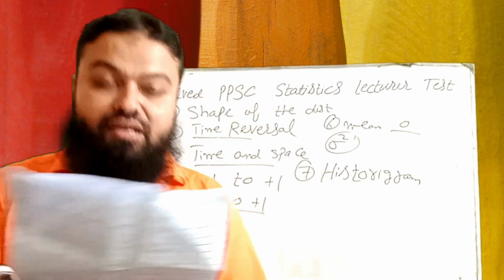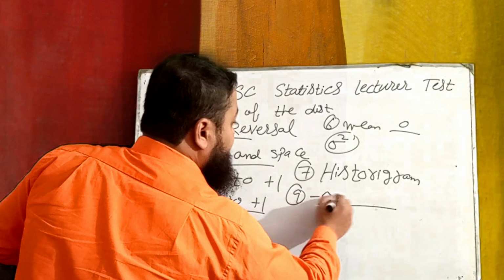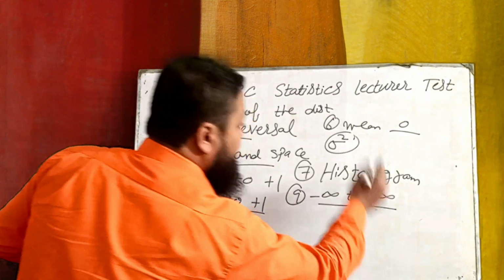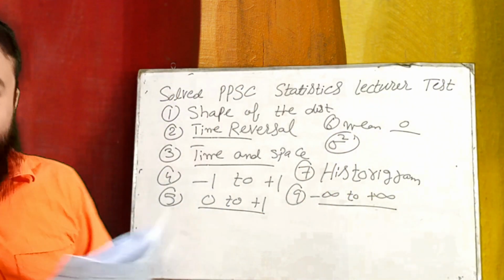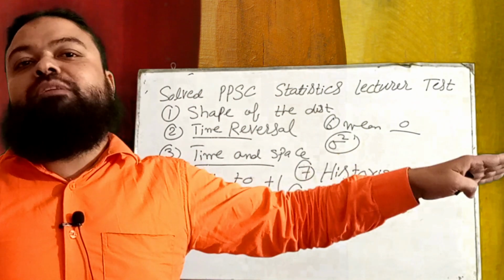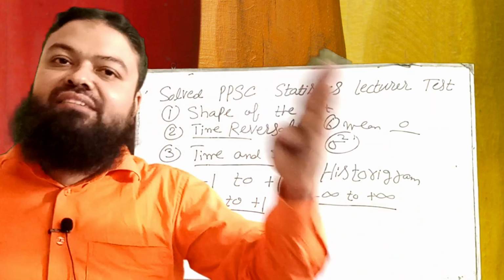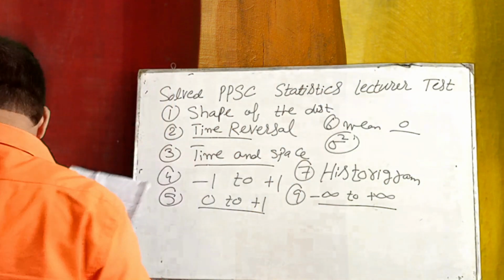Number 9 is the range of the t distribution, a very important one. It is from -infinity to +infinity. In chi-square we have 0 to +infinity, and in the t distribution we have -infinity to +infinity. All the values can be possible in that limit, -infinity to +infinity.